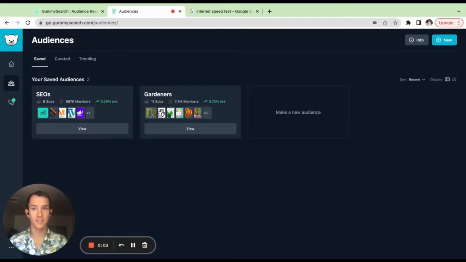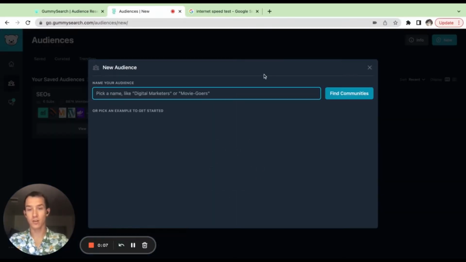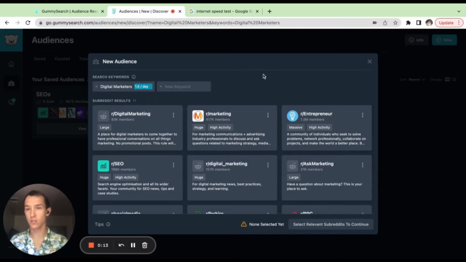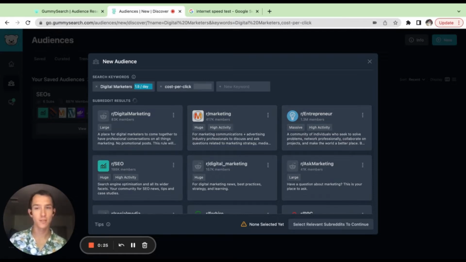Finding communities for your target audience is easy. GummySearch does most of the work for you. If you just name your audience, let's say we are looking for digital marketers, find communities. GummySearch gives you a bunch of them. You can enrich these results with even more keywords that are related to you. So let's say advertisers would say cost per click, more keywords, better results.